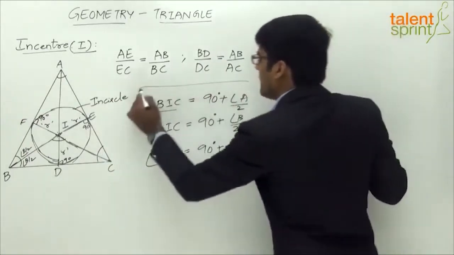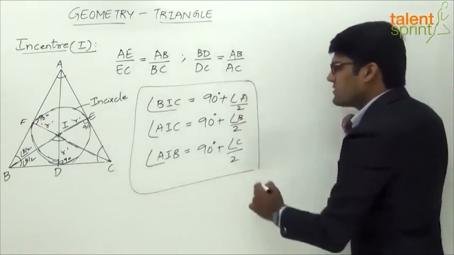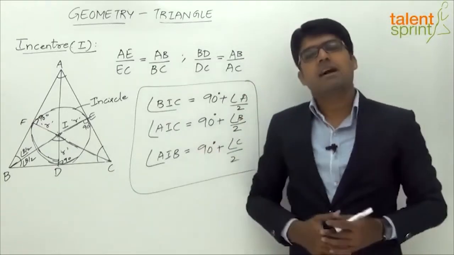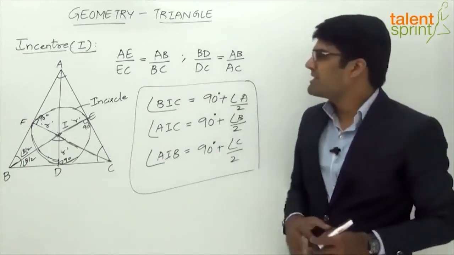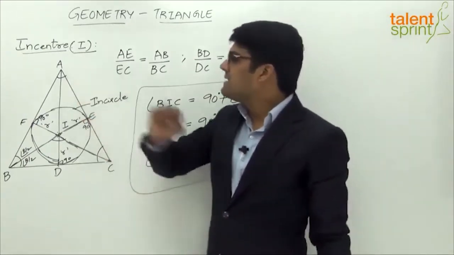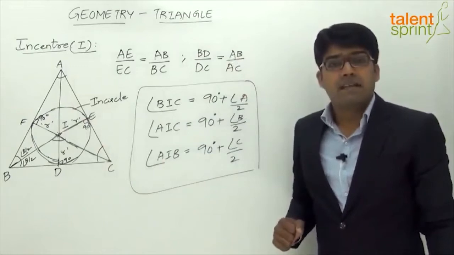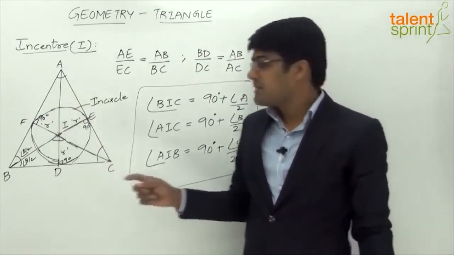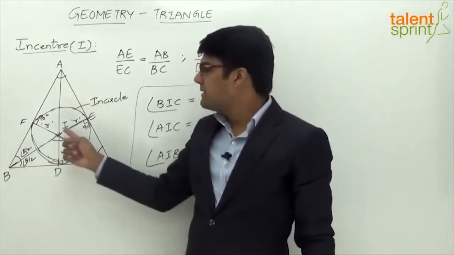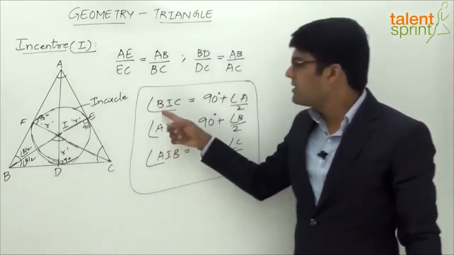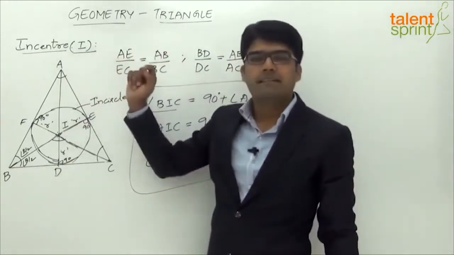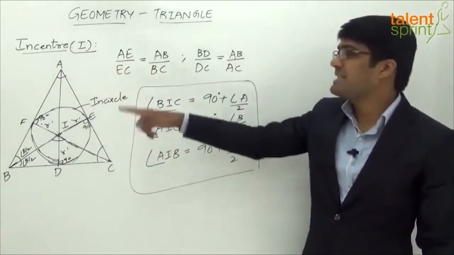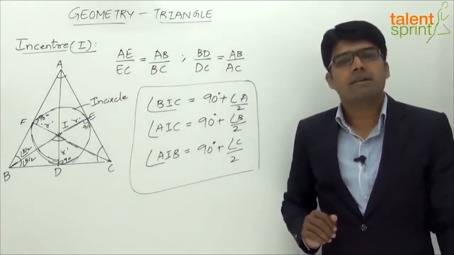So this is again a very important point which we need to remember, so that questions based on this can be answered without any difficulty in about 2 to 3 seconds, right? For example, let's say the angle A is equal to 60 degrees. Then the question says, what is the angle made by the opposite side with the incentre? We know that the angle made by the opposite side with the incentre is 90 degrees plus half of 60 degrees. Half of 60 is 30. So 90 plus 30, which is 120 degrees.